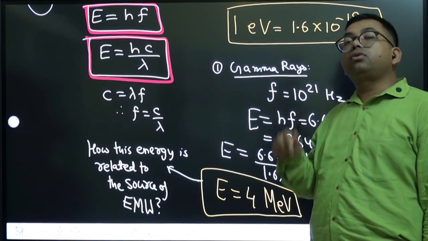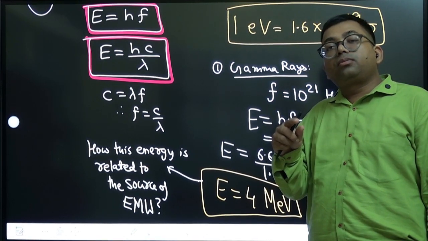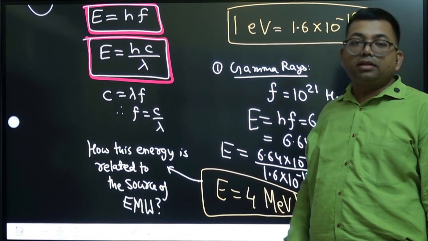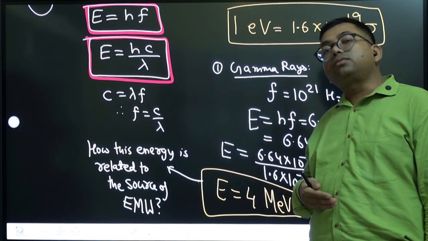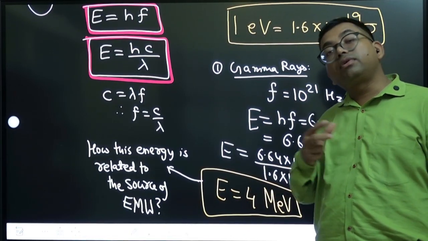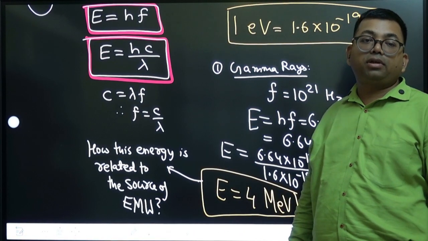Gamma ray source is nuclear reaction. Nuclear reaction produces very large amount of energy, so photons of gamma rays have very high energy.